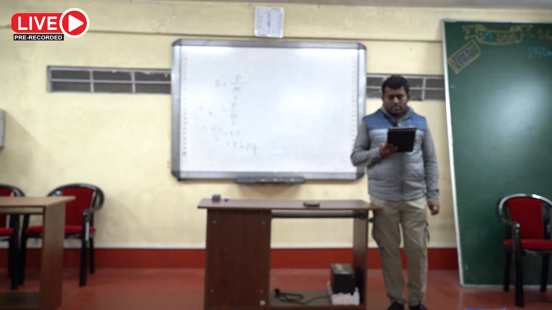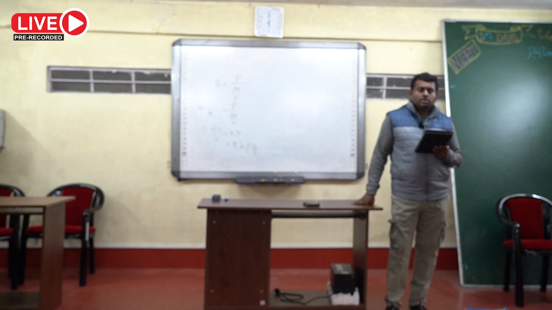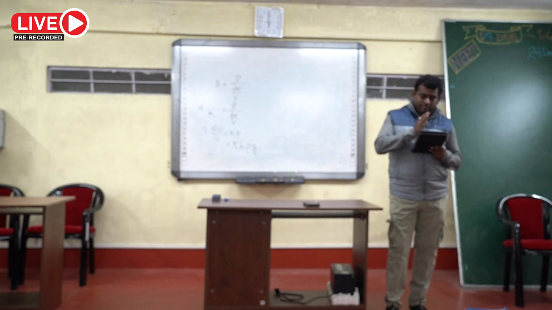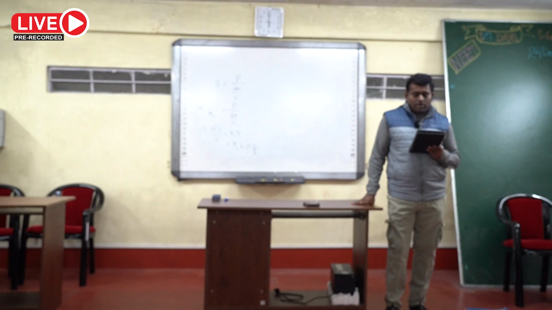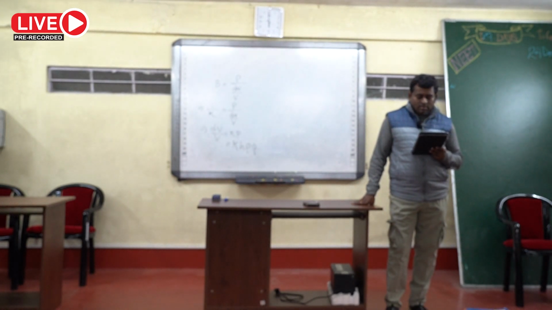Density of the copper is 8.8 into 10 to the power 3 kg per meter cube.